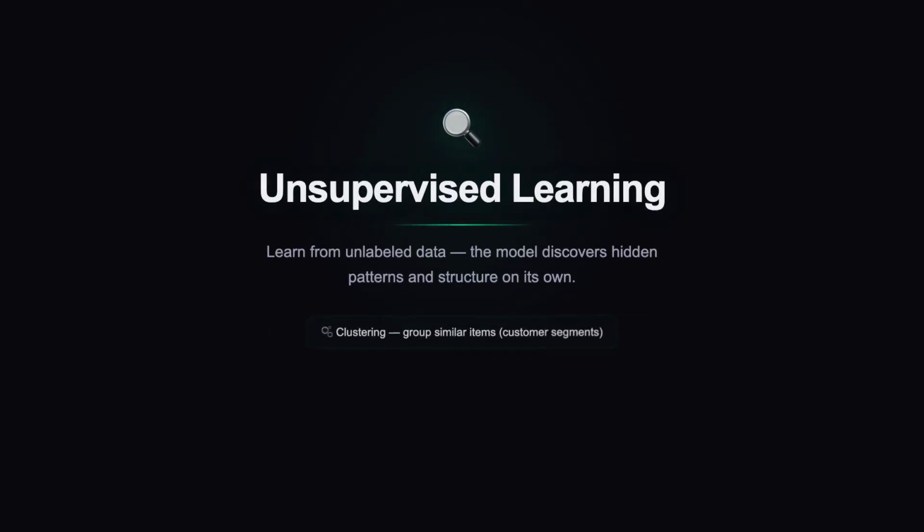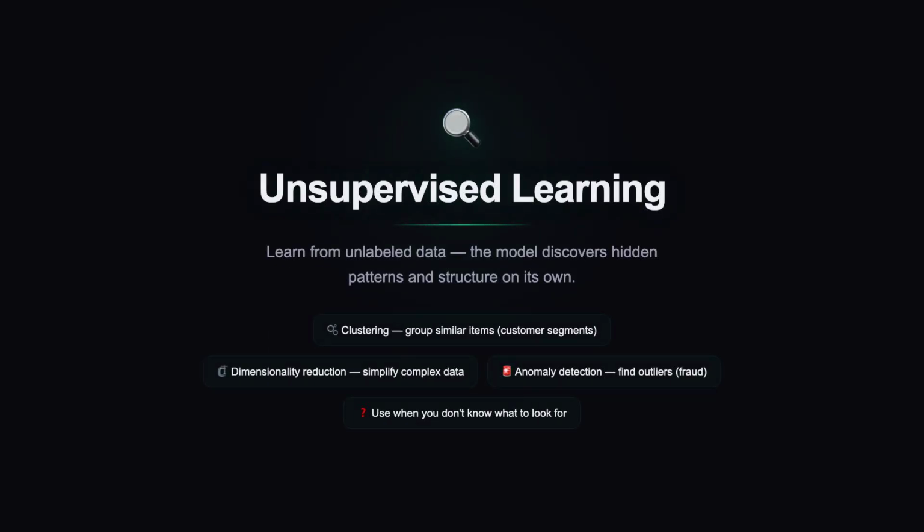Unsupervised learning has no labels. You give the model raw data and say, find the patterns. The model discovers hidden structure on its own. Clustering groups similar data points together. Dimensionality reduction simplifies complex data while preserving its essence. Anomaly detection finds outliers. This is powerful when you don't know what you're looking for.